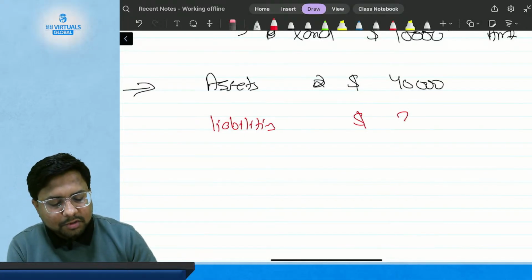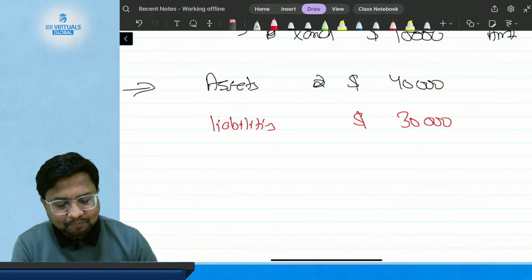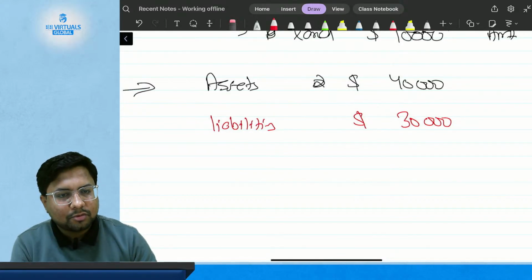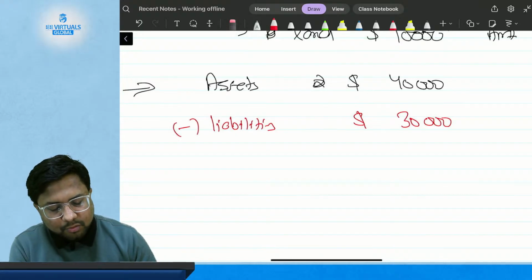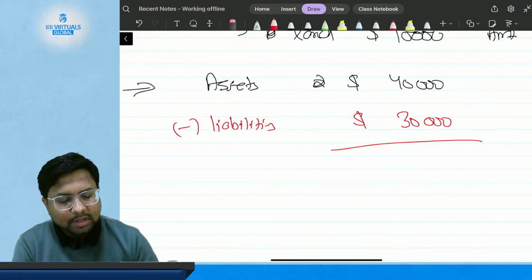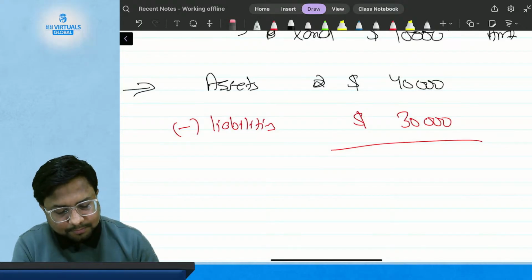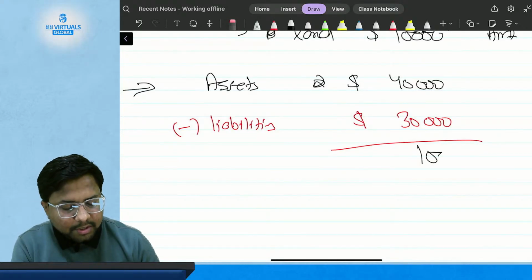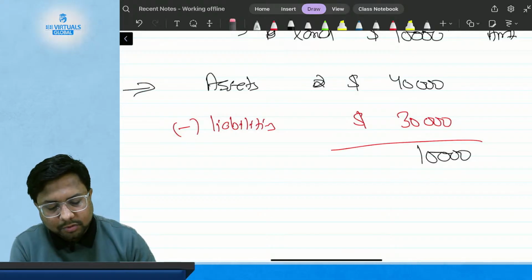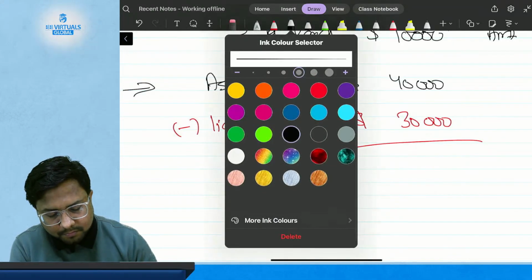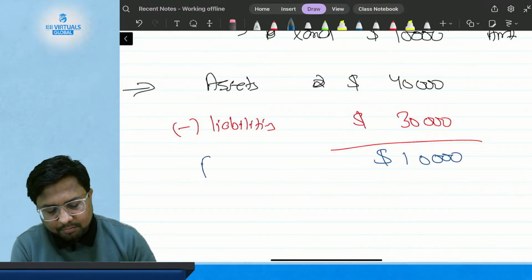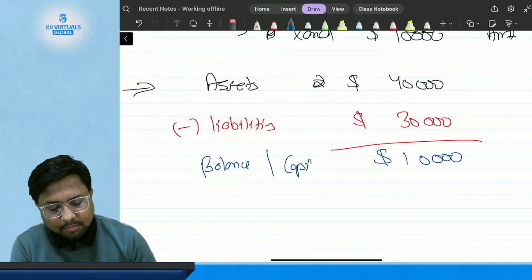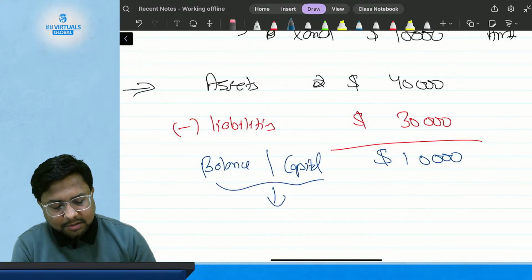I took the loan of $30,000. So I have purchased assets of $40,000 and took the loan of $30,000. If you deduct that amount from the total asset, that comes to $10,000. That is my balance, my capital, the amount which is funded by me.